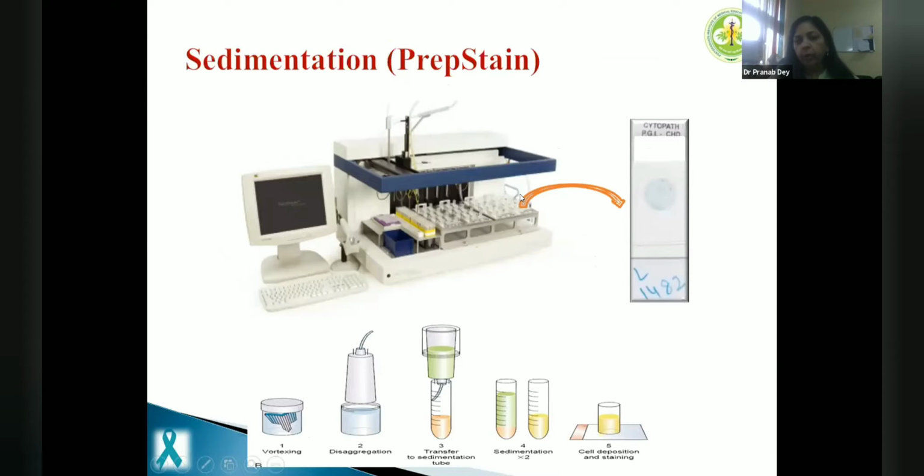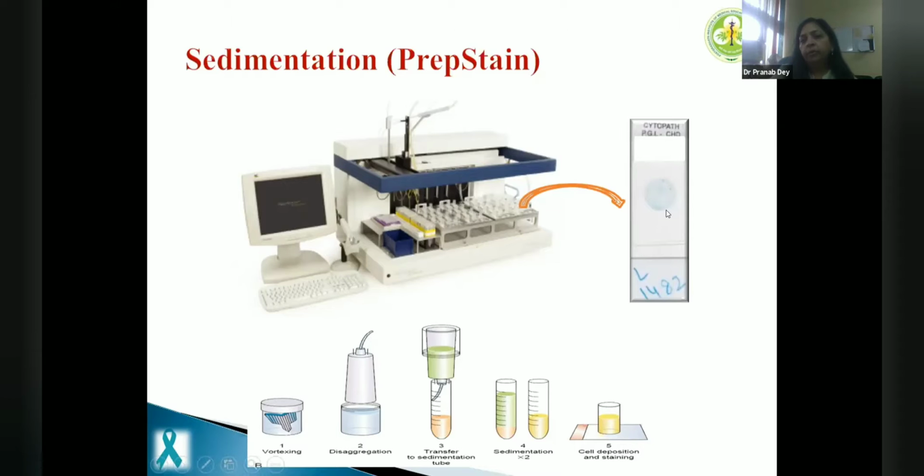So in one go you can prepare 48 samples, and it takes 2 hours to prepare 48 samples, and you get a slide like this which is 13 millimeter diameter. This processor has stain bottles attached. There is a bottle of hematoxylin, and a bottle which contains EA and OG together. So it stains the slides and you get the stained slide.